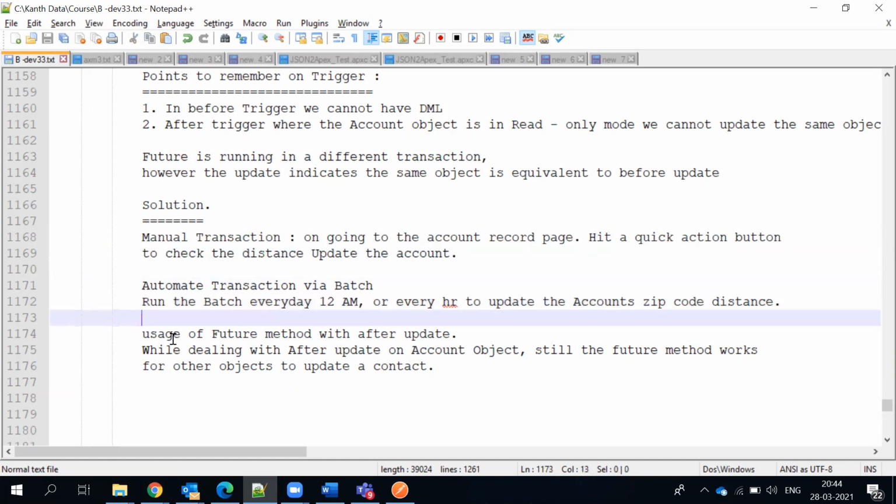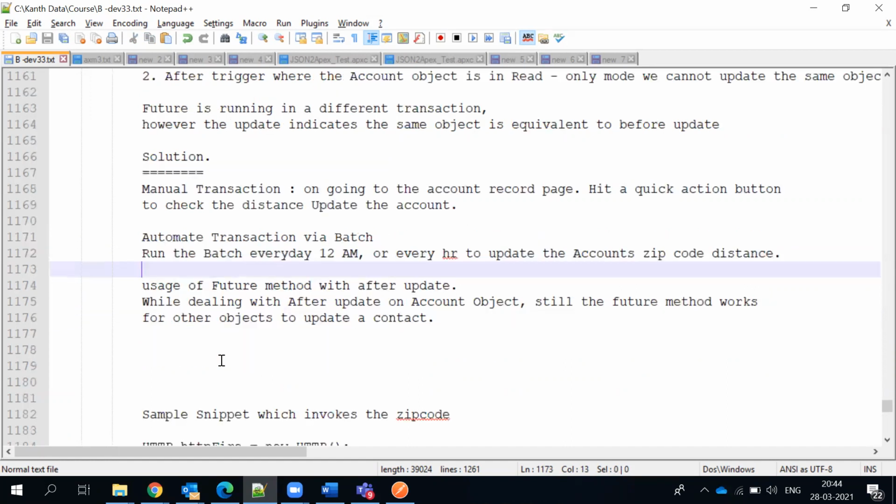And again, if you wanted to run a future method, now what happens is, with a future method in an after update trigger, I cannot update the same object. I tried to update the contact object and it worked. That is the use case of it. After triggers will basically try to impact another object. While dealing with after update on the account object, the future method still works for other objects, to update a contact from an account.